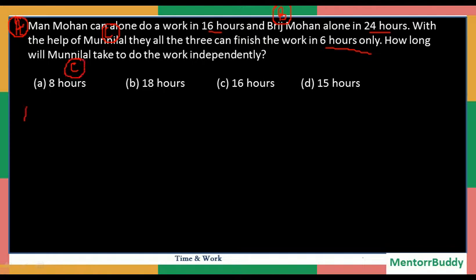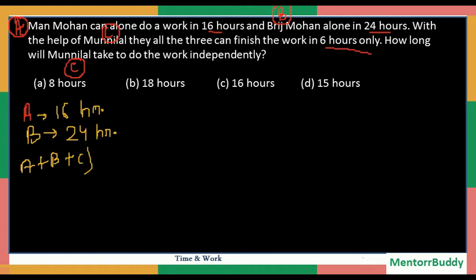So I'm writing down the question. It says A finishes the task in 16 hours, B finishes the same task in 24 hours, and if A, B and C all work together, they finish the entire task in 6 hours only. Now let's consider the total work to be the LCM of 16, 24 and 6. That will be equal to 48 units, a number which is divisible by all three of these values.